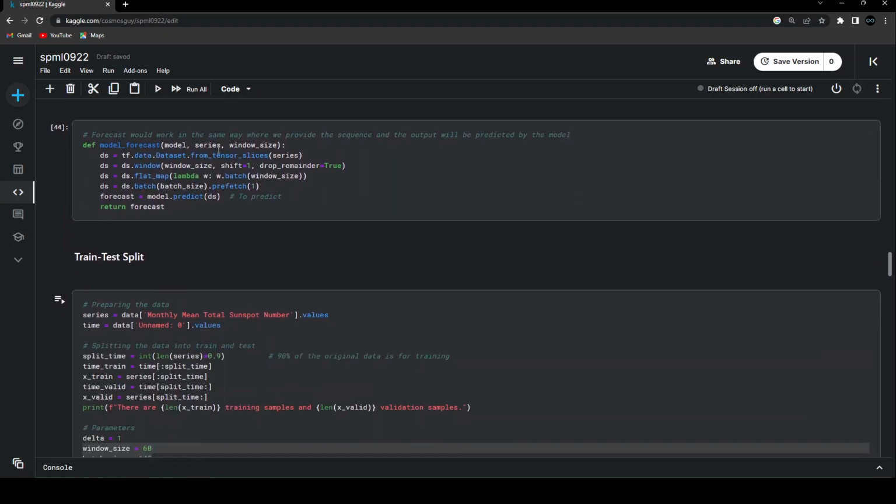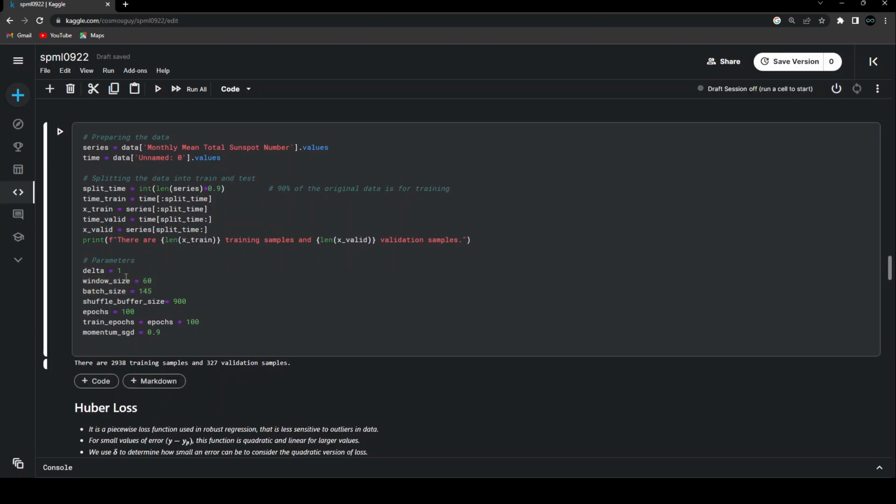So coming back to where we were, delta is going to be used for the Huber loss. I'll just write down over here where you will be using these. So this is for the Huber loss, which I'm going to talk about in a while. Then window size and batch size, both of them are going to be used for the dataset. And then batch size again is for the dataset. This shuffle buffer size is for shuffling the dataset randomly.